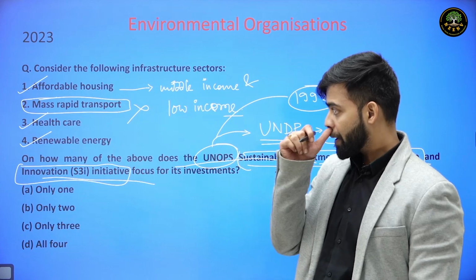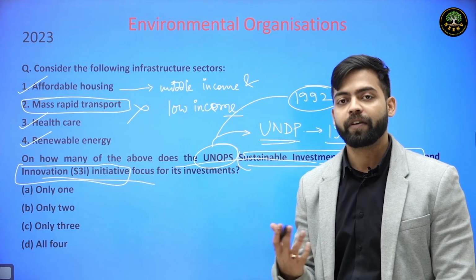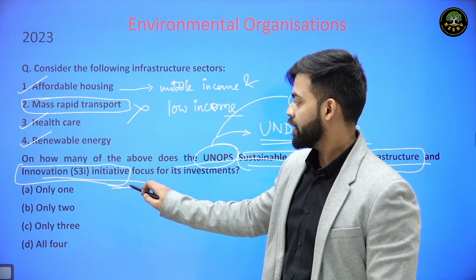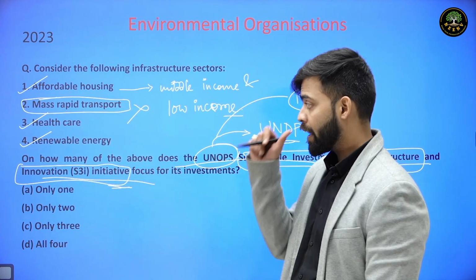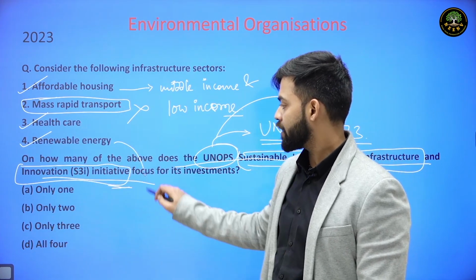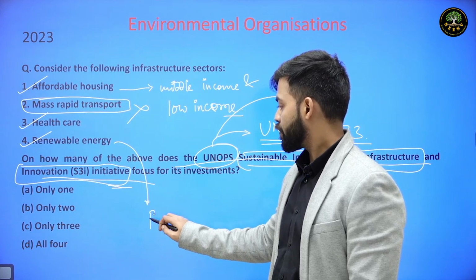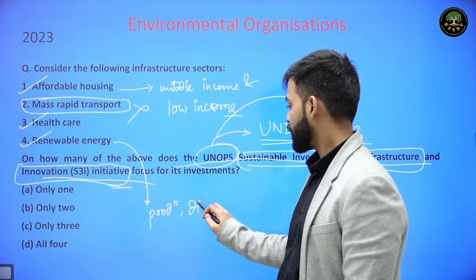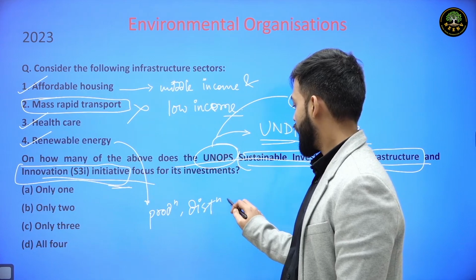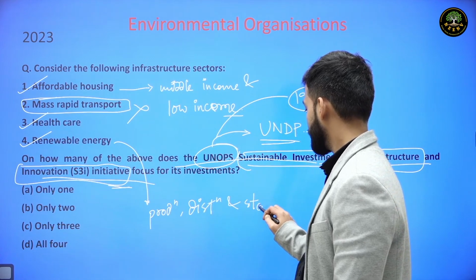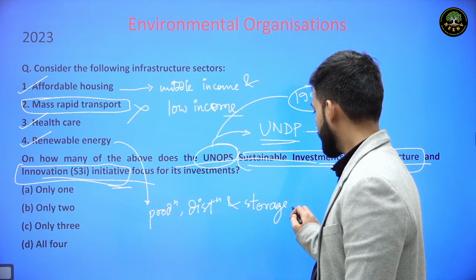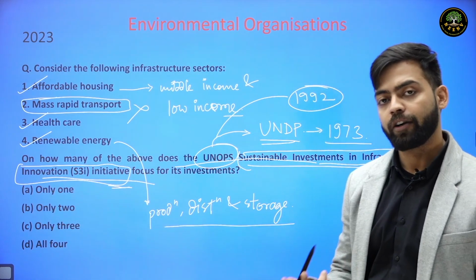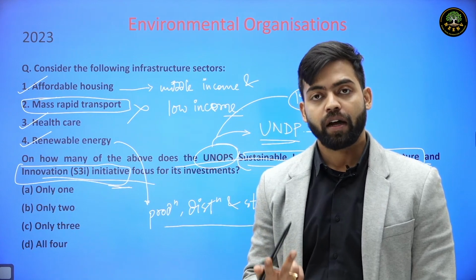The sustainable way of development of healthcare infrastructure was mentioned in the S3i initiative. As far as renewable energy is concerned, production or generation of renewable energy, distribution of renewable energy and storage of renewable energy are the infrastructure related to solar, wind, hydropower, even hydrogen.